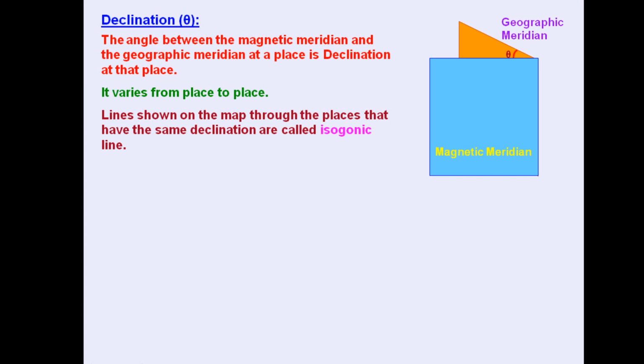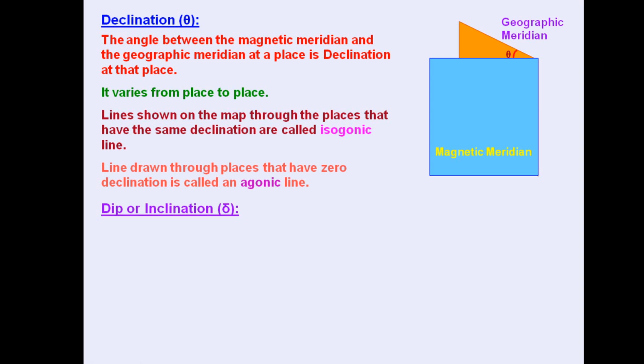So lines shown on the map through the places that have the same declination are called isogonic lines. Similarly, the lines drawn through the places which have zero declination are called agonic lines. This is the first term, declination, which is required to explain Earth's magnetism. These are basically the elements of Earth's magnetism.